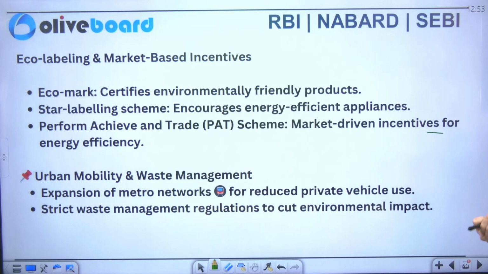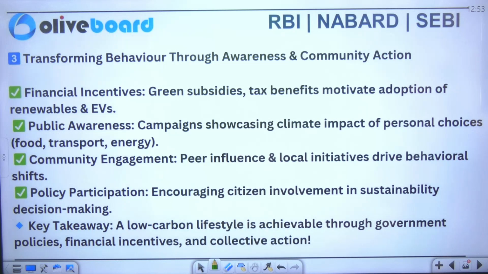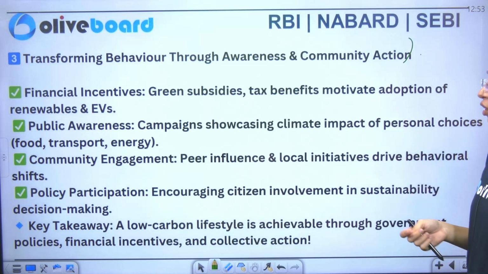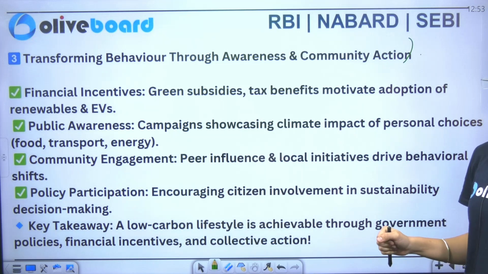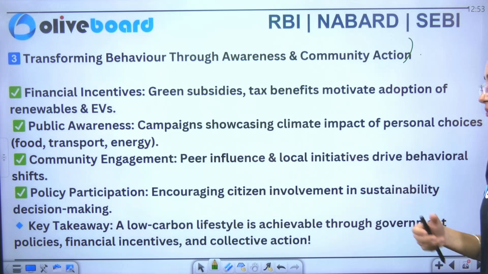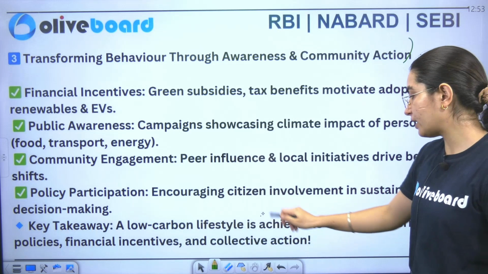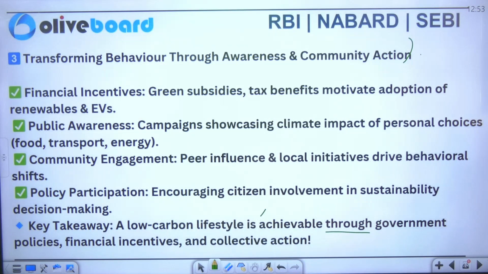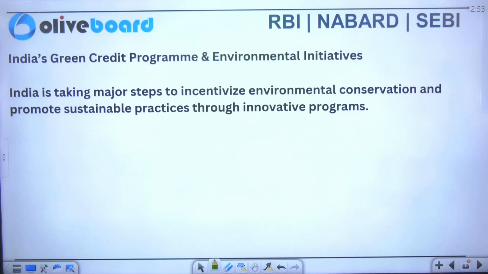Now we have urban mobility and waste management also, which ensures expansion of metro networks for reduced private vehicle use. Strict waste management regulation is there to cut the environmental impact also. Now we have transforming behavior through welfare, awareness and community action. Financial incentives are provided for green technology, public awareness we are continuously doing, community engagement we are continuously focusing on, and policy participation. The key takeaway is that a low energy lifestyle is achieved through government policies, financial incentives as well as collective actions.